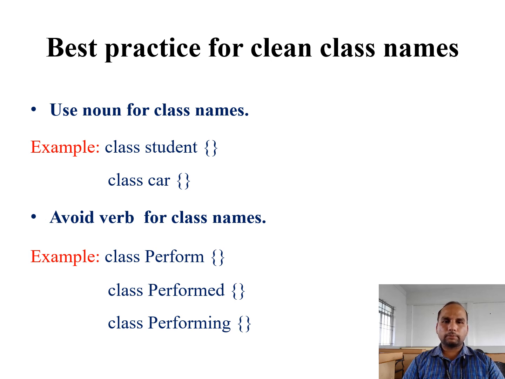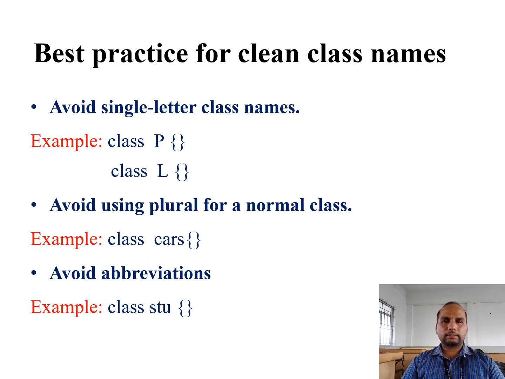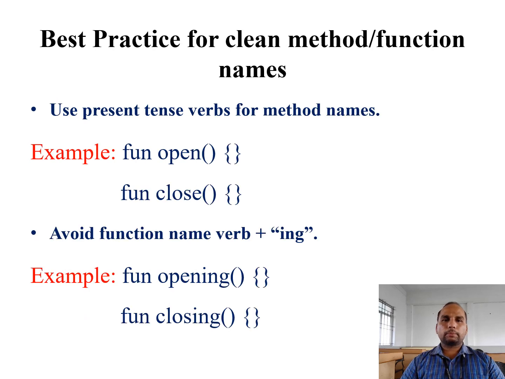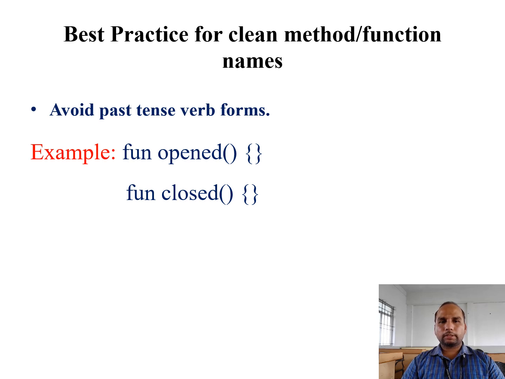Please avoid verb names like perform, performed, performing. Then avoid single letter class names also, like class P, class L. Avoid plural forms also, like class Cars. Avoid abbreviations also. Use present tense verbs for method names, so function open, function close. Avoid function names with verb plus ing, so function opening, function closing, please avoid that. Please avoid past tense verb forms also, so function opened, function closed, please avoid that.